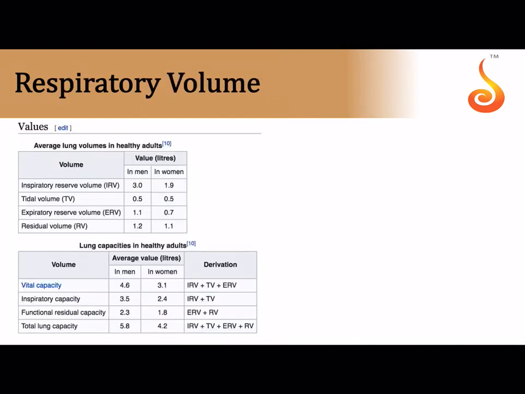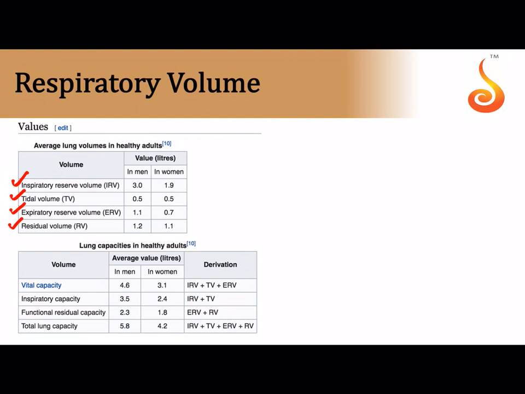Now respiratory volumes: the inspiratory reserve volume is about 2500 to 3000 ml. That is the additional volume of air that you can take in by forcible inspiration. Normally at rest, you are breathing in and breathing out 500 ml, that is called tidal volume. Now if I ask you to forcibly breathe out, you will be putting out an excess of 1100 to 1200 ml, that is called expiratory reserve volume. Even after you breathe out forcibly, a certain amount of air remains in your lung, that is called residual volume. Residual volume is about 1100 to 1200 ml.